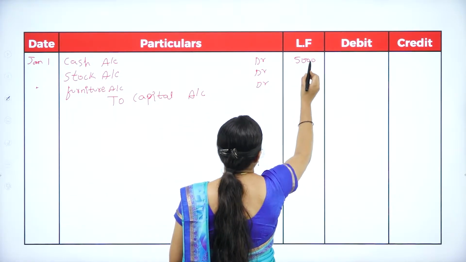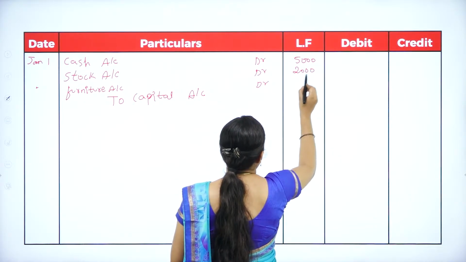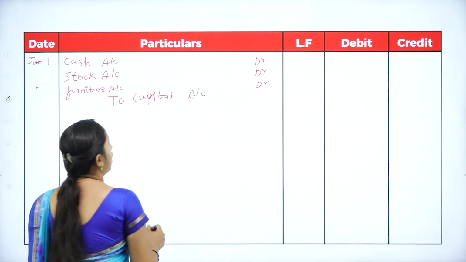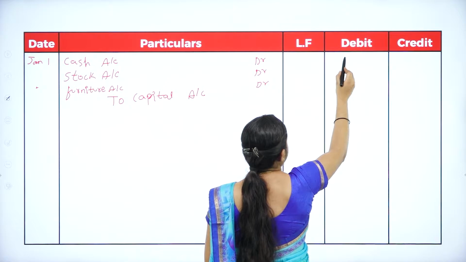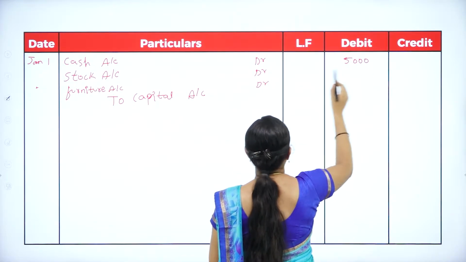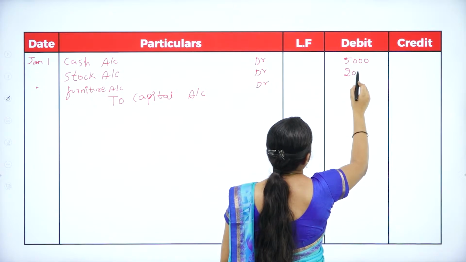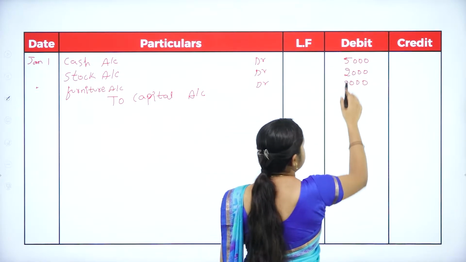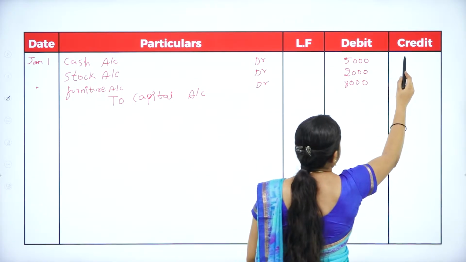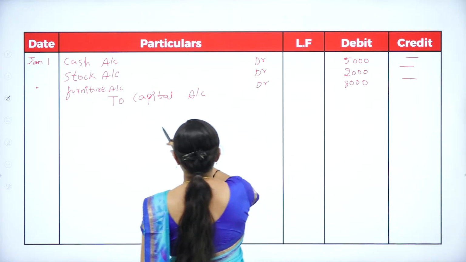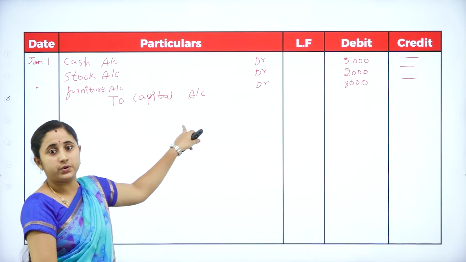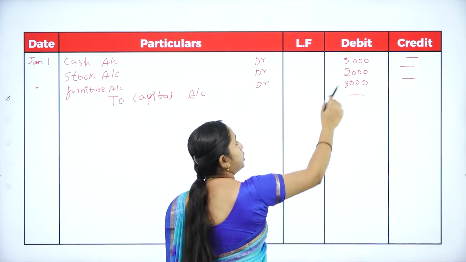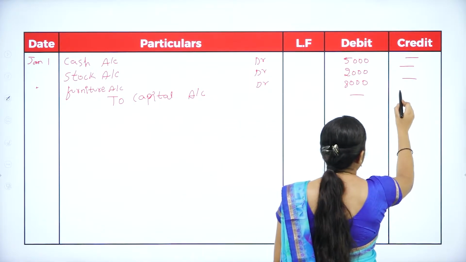All this is a debit item. You should write in the debit column. Here the credit column is blank and to capital account. Capital account is credited. So you need to write on the credit side the total of 5,000, 2,000, 8,000. That is 15,000.